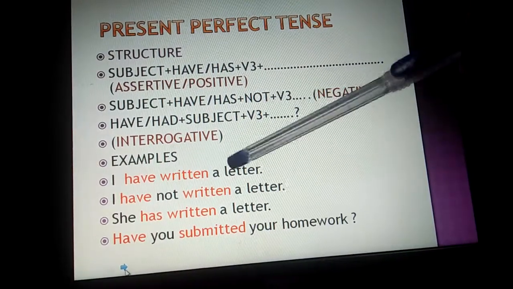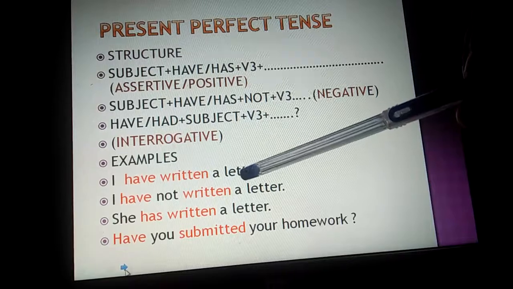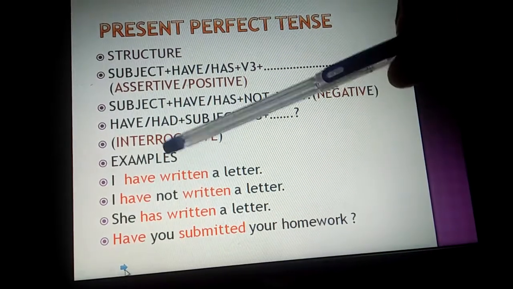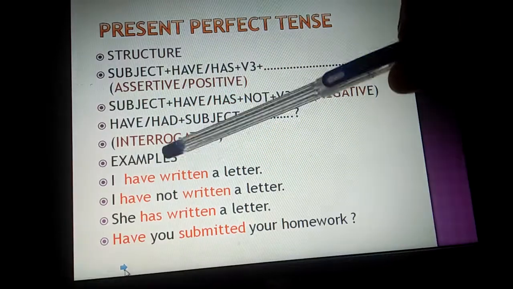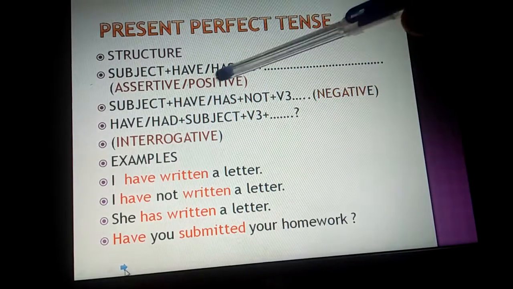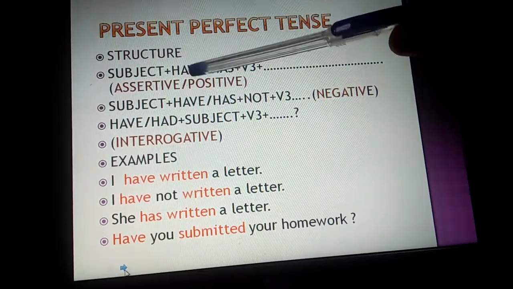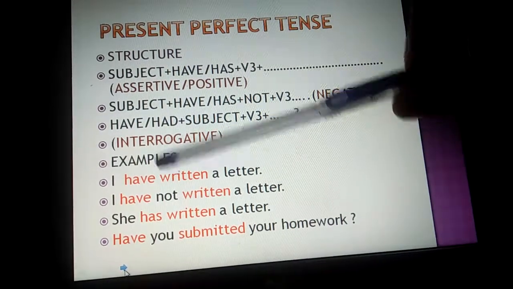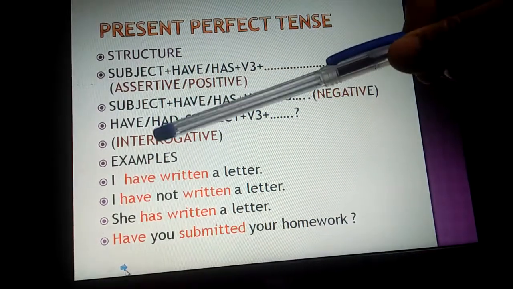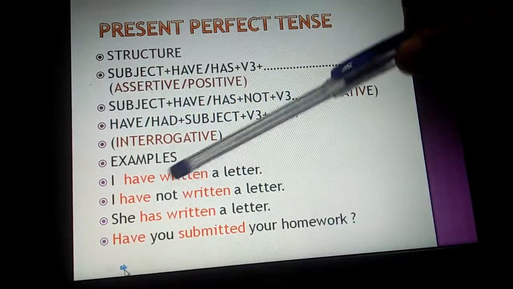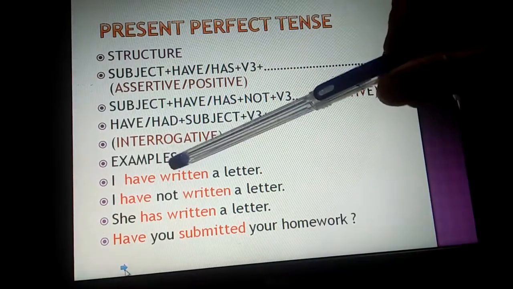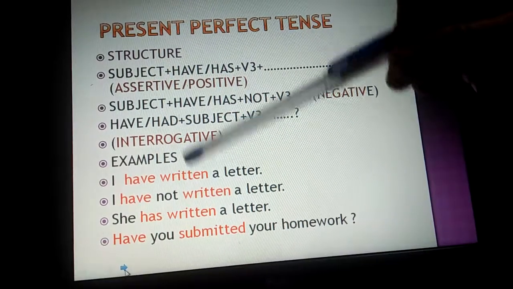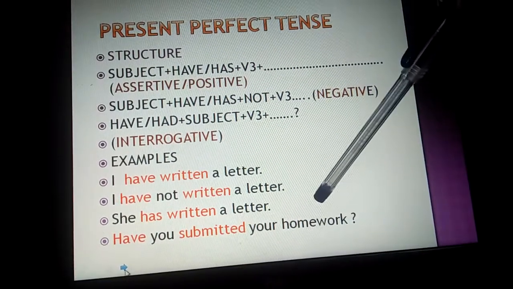Now for example, you can see here: I have written a letter. As I told you, I is singular, but sometimes it takes the plural verb. Has is used with singular, have is used with plural. So here it will take the plural verb. I have written a letter. Negative: I have not written a letter.